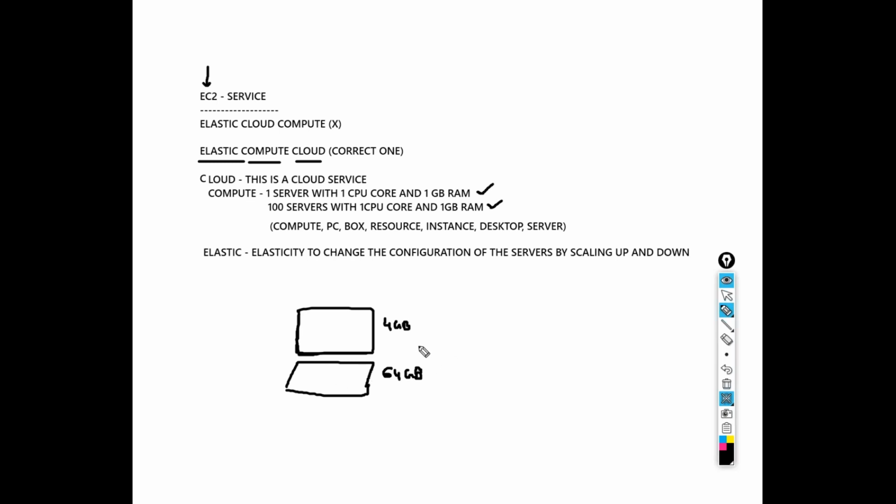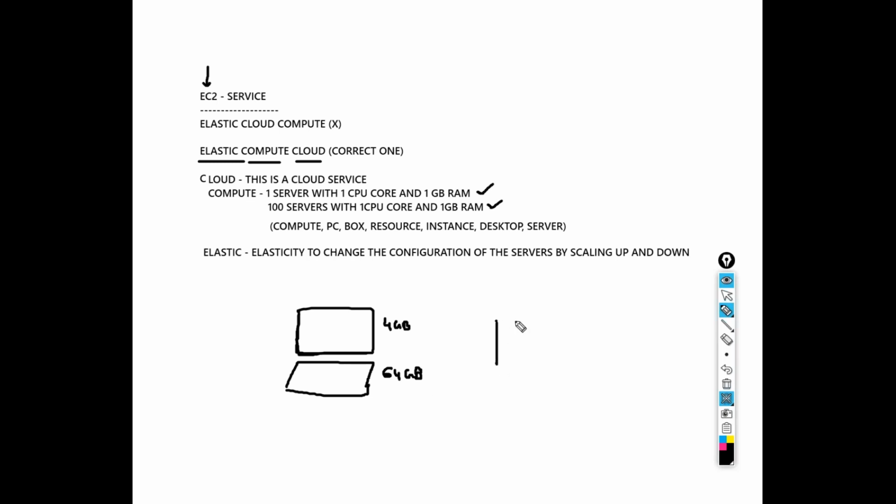Now suddenly, after 1 or 2 months, this 64 GB is consumed. Now you don't have any space inside this laptop. You want to download some new videos, you want to install some softwares. So what is the option you have to increase this hard disk space? You have to buy a new hard disk and a new RAM. You have to open the panel of the laptop, remove the old existing hard disk and RAM, and install the new hard disk and RAM, right? This is how we increase the configuration physically.